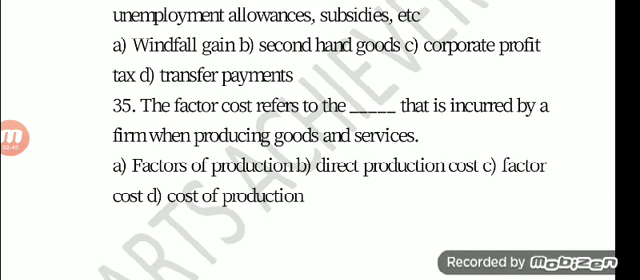Question number 35. The factor cost refers to the dash that is incurred by a firm when producing goods and services. Option A, factors of production. Option B, direct production cost. Option C, factor cost. Option D, cost of production. The answer is option D, cost of production.